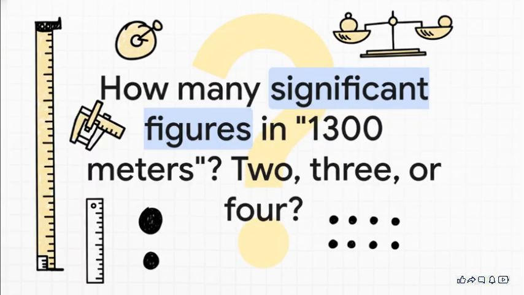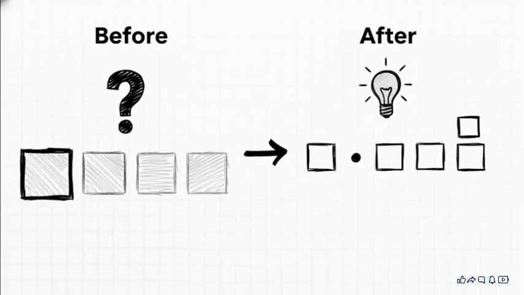Take the number 1300. Did the person who wrote this measure exactly 1300, right down to the nearest meter? That would be 4 significant figures. Or did they just round to the nearest hundred, because that's only 2? Without any more information, we just don't know. It's grammatically unclear. But scientific notation provides the perfect, elegant solution. It completely removes all doubt.